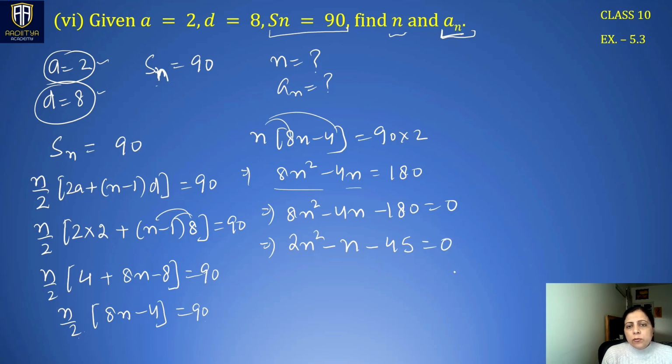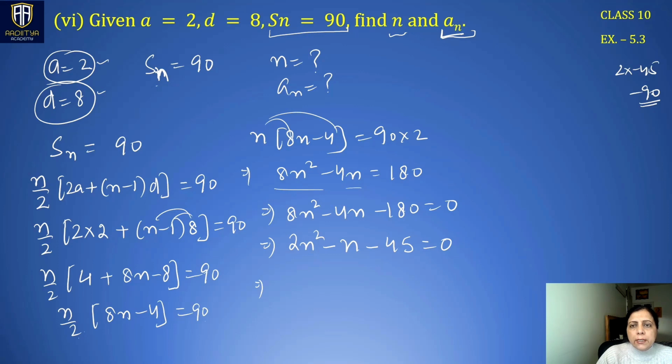And taking that 4 to the right hand side, 0 by 4 becomes 0. So now we have to do the middle term split here. Being in the standard form, you can multiply 2 by minus 45. 2 multiplied by minus 45 is negative 90.